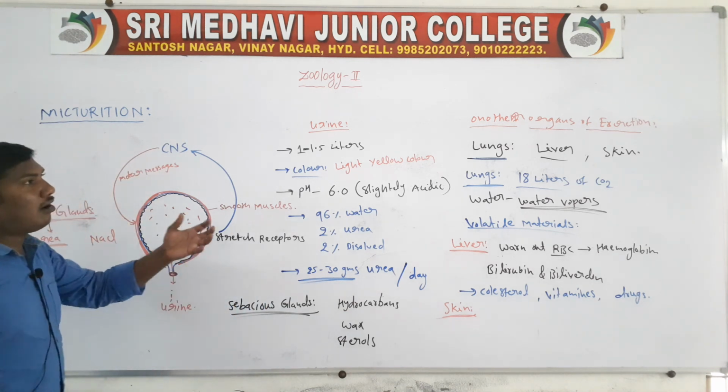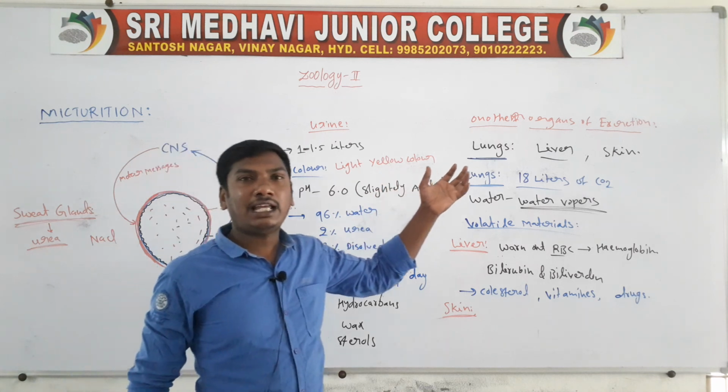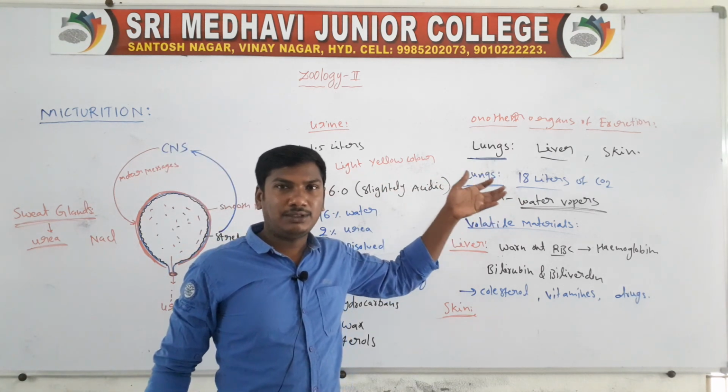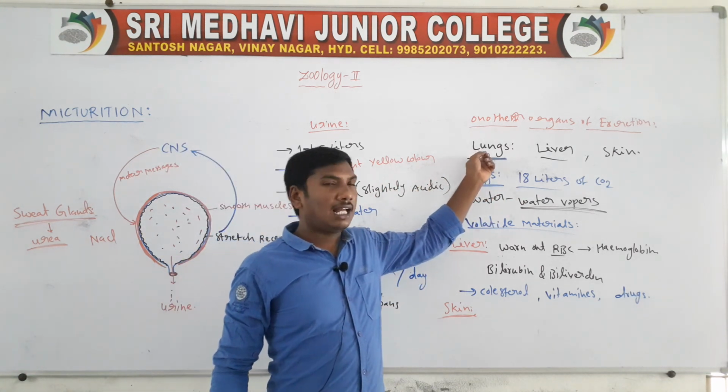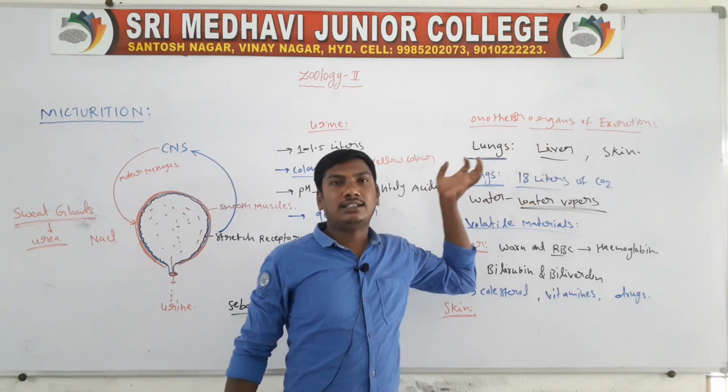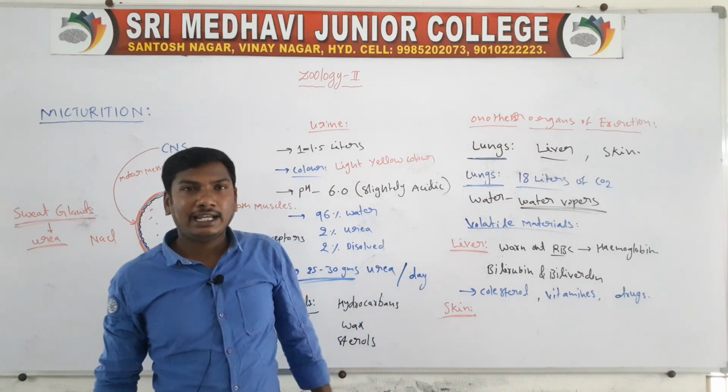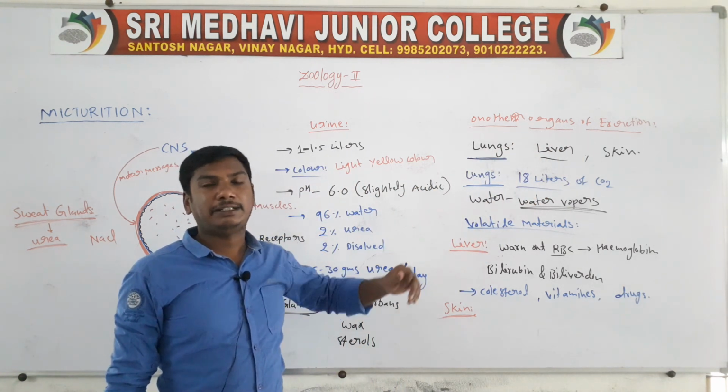These are the other organs involved in excretion: lungs, liver and skin. These three are involved in the excretion of waste materials.